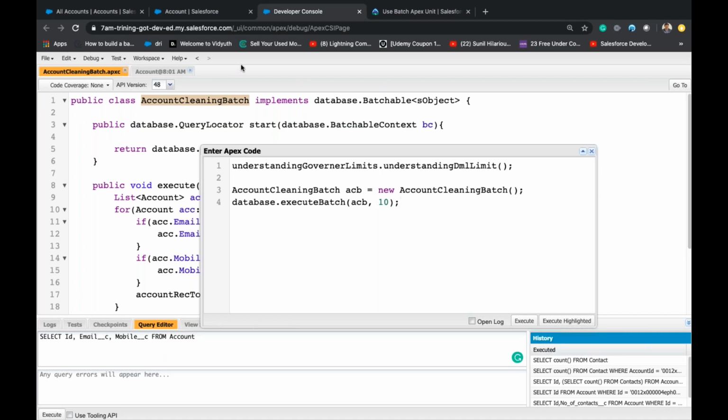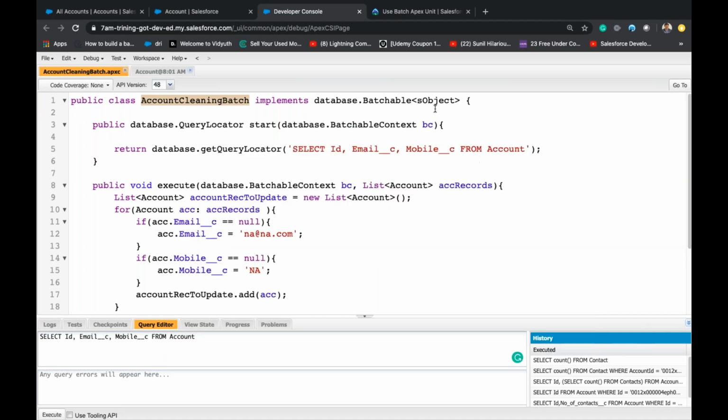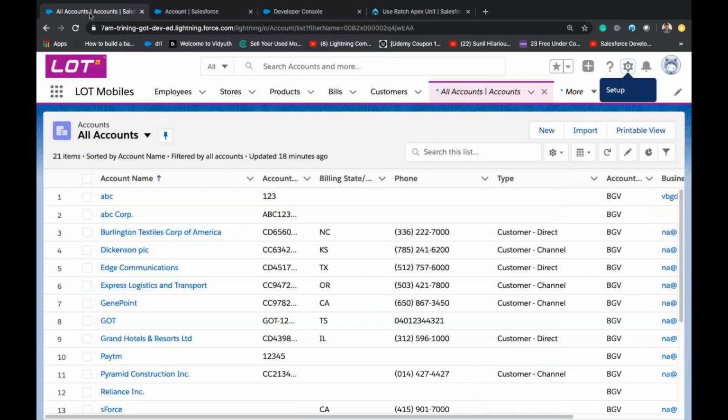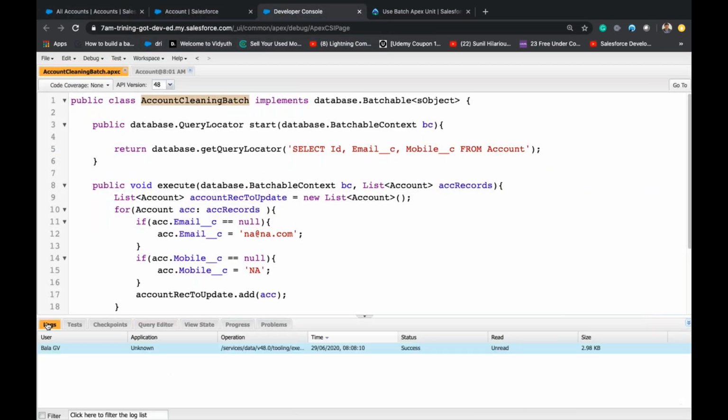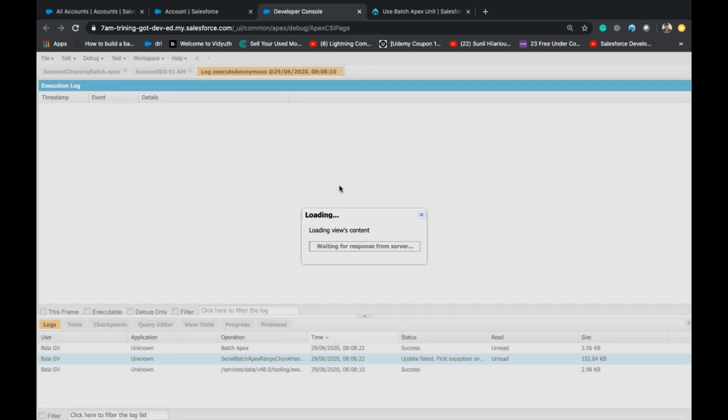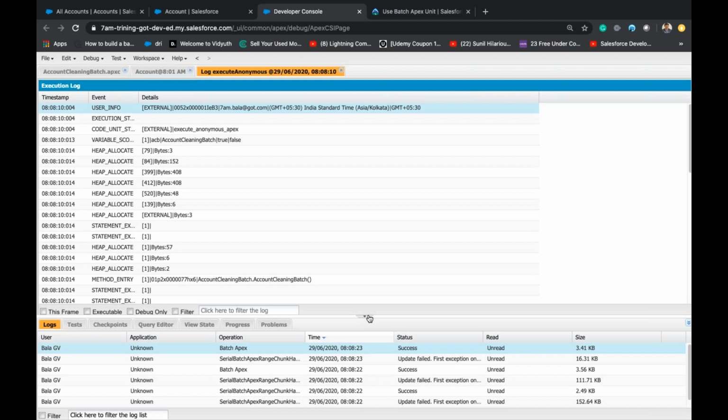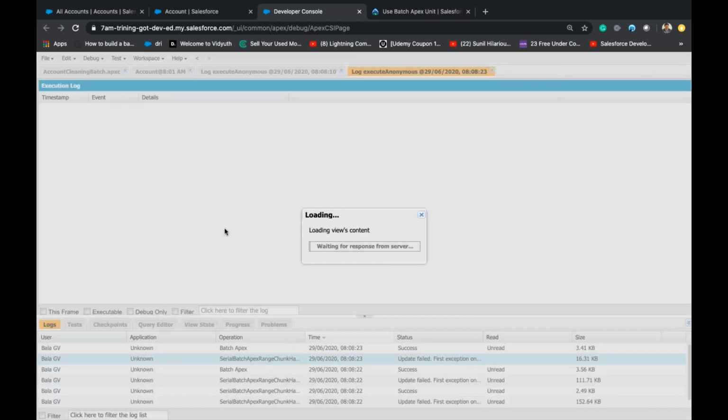And we can execute this. Executing this will update all the email and mobile in all the accounts. So let me just copy this, select this and execute highlighted. So something is executed. Update failed. We got an exception.